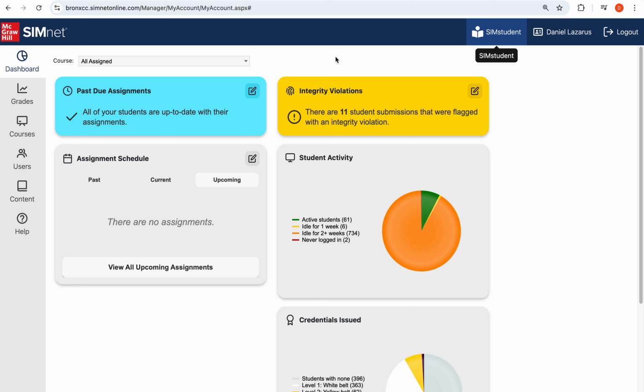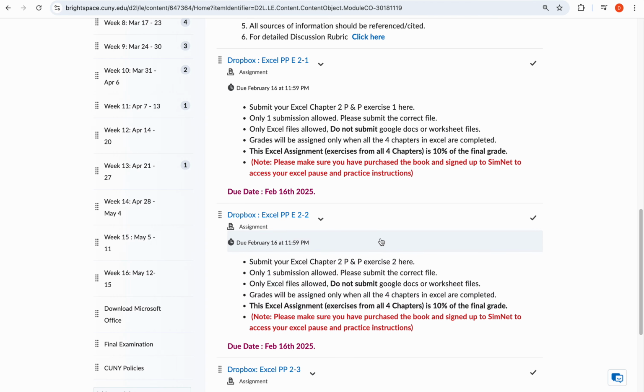It doesn't matter whether you complete chapters 2, 3, and 4. If there is an integrity violation, you will get a 0 for the whole of Excel. Even if you completed chapters 2, 3, and 4 by yourself, if you still attempted to cheat on one chapter, it applies to the whole of Excel. And once again, Excel grades are only given to you after you complete all 4 chapters.